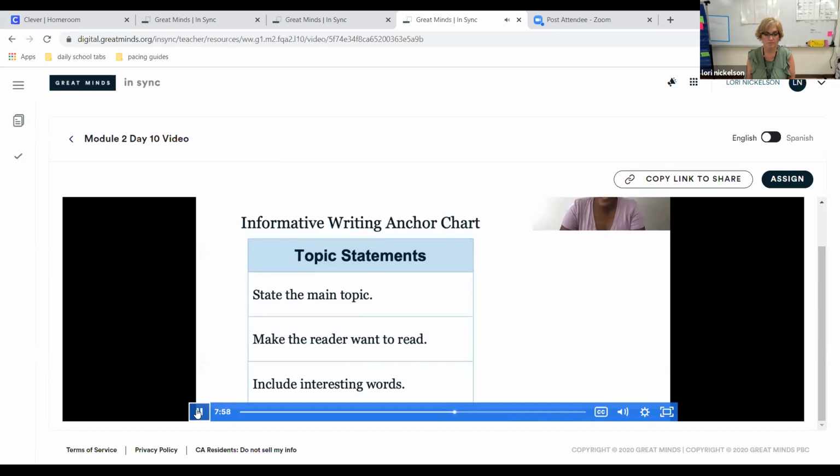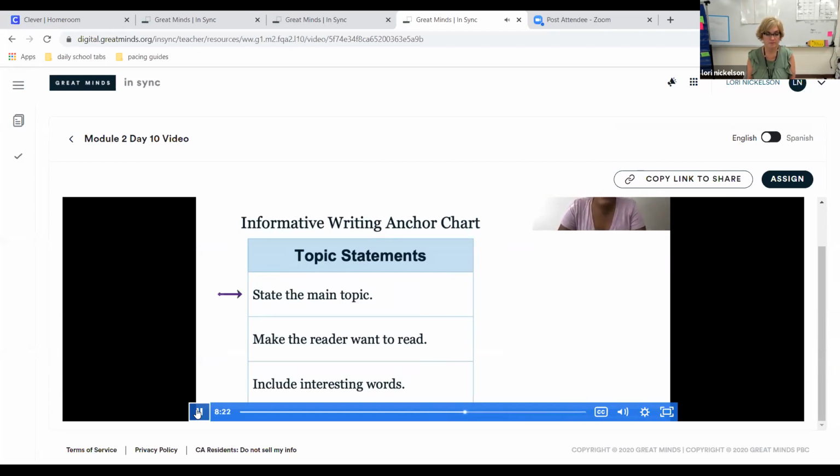All right, friends, take a look at the chart on your screen. This is a chart that you will use to help you write informative paragraphs, and you will add to it as you learn more. This chart will also help you identify or determine how strong a topic statement is. Here's the criteria.